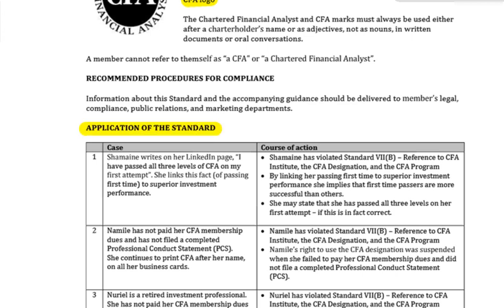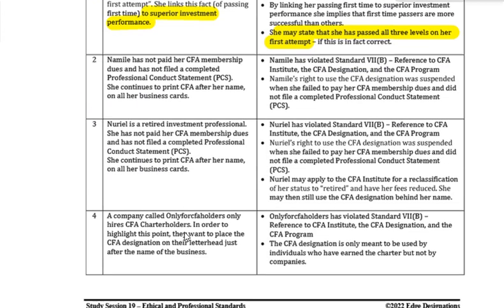Application of the standard. Let's have a look at one over here. Charmaine writes on her LinkedIn page, I passed all 3 levels of CFA on my first attempt. She links this fact of passing first time to superior investment performance. Of course, that would be a violation, the fact that she linked it to being a superior investment analyst or performance. However, factually, she's allowed to state that she passed all CFA levels on her first attempt. That would be completely fine. Just you can't link it in any way to superior investment performance.